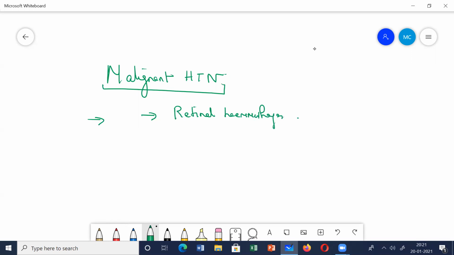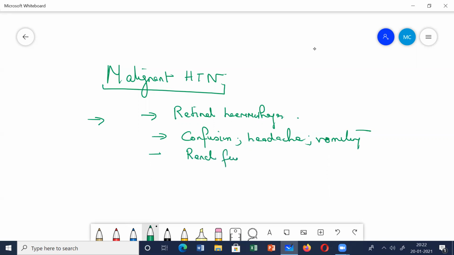Often the patient will have severe headache, vomiting, confusion, all the CNS symptoms. Plus there will be a worsening of the renal functions. You'll find proteinuria, progressive renal failure.